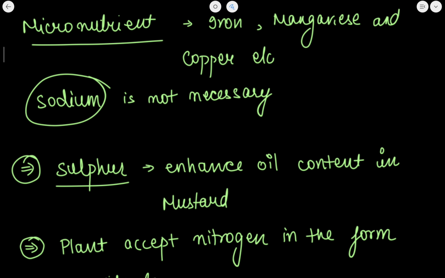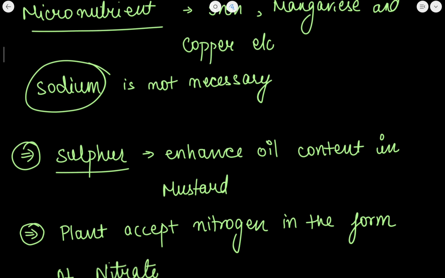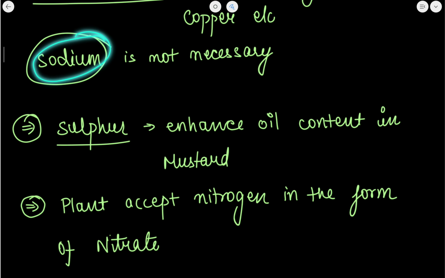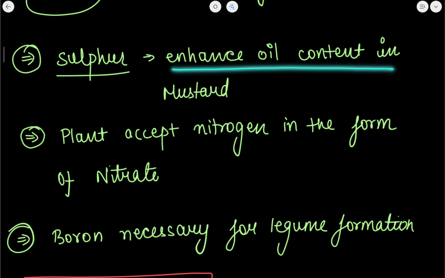Now, some of the micronutrients are iron, manganese and copper. These are some of the micronutrients. Sodium is not necessary for the plant. You just need to know this fact. Next comes sulfur. Why is sulfur used? Sulfur is used to enhance the oil content in mustard.